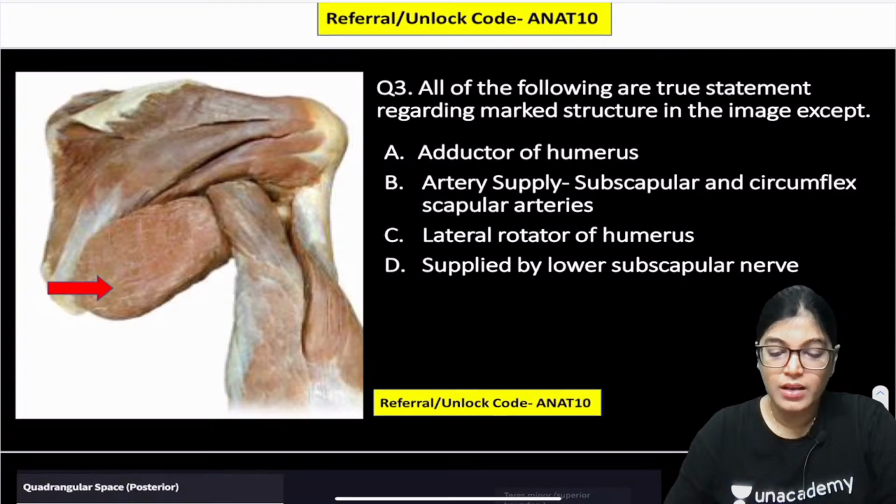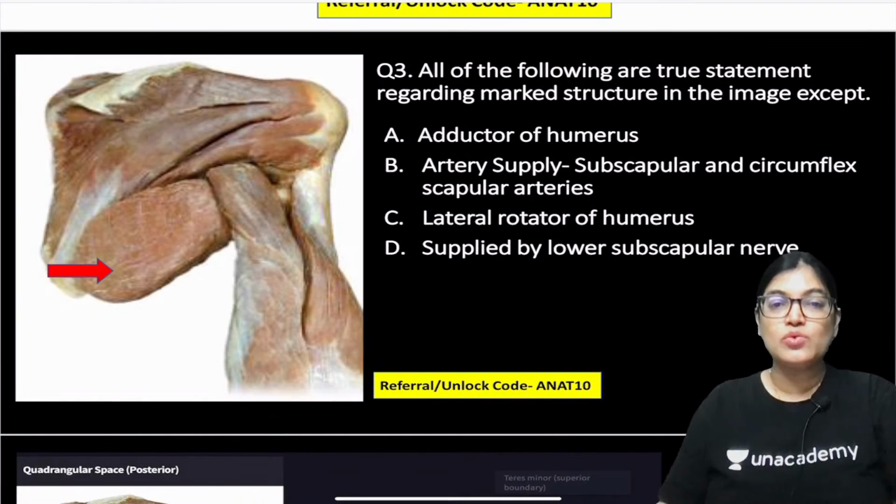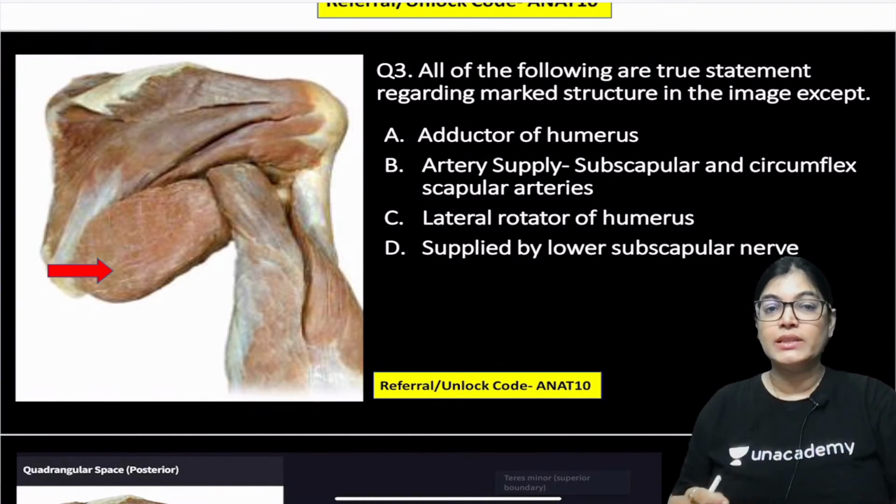All of the following statements are true regarding this cadaveric image shown in the diagram, except.